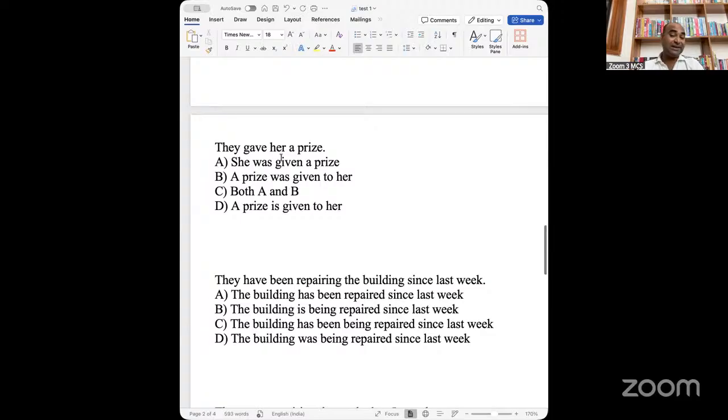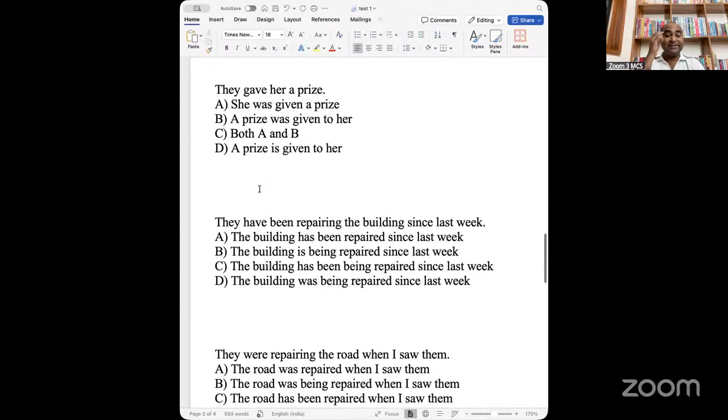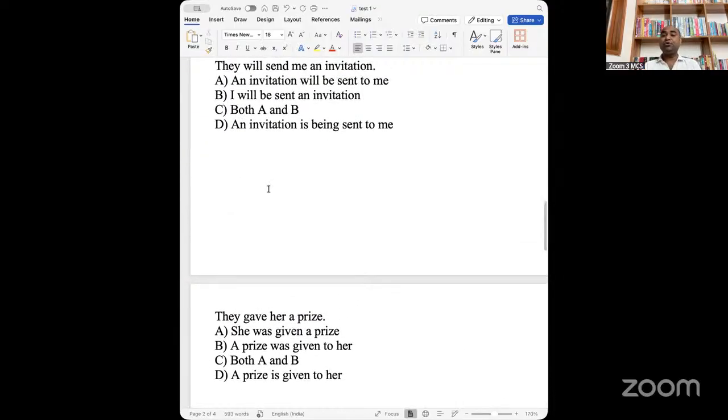"They gave price," "gave" is past simple, it means "was given" and "was given." You have option A, option B, both A and B, and "price is given" cannot be. So "her" means "she was given" fine, "price was given" fine, it means both A and B, and hence C is the answer. So this is the way that you should deal with the shortcuts of the passive voice.